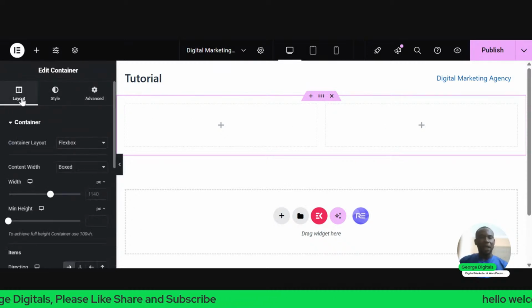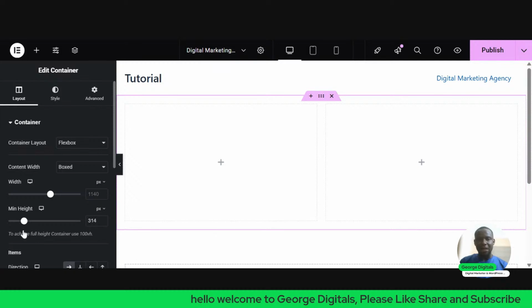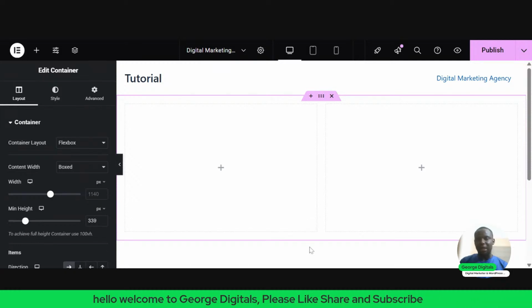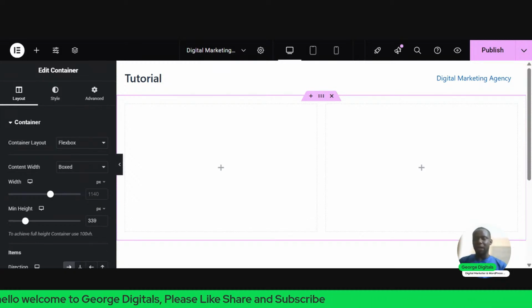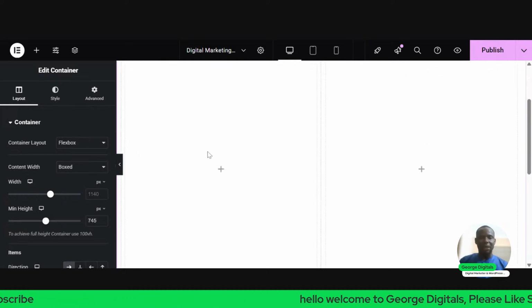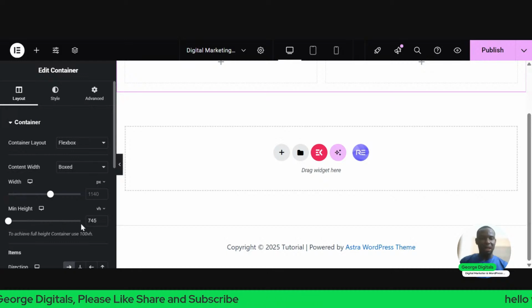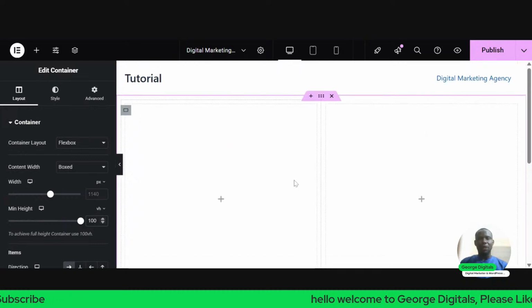So once I click on layout, I go to this place, you see height, and I increase the height. What do you notice? You see the container height is increasing as I increase the layout. Now, you can decide to increase it to, let's say, 700, or you can change it to VH, vertical height. Once you click on vertical height, just keep it at 100, which is the maximum vertical height. So once you leave it at 100, this is it.